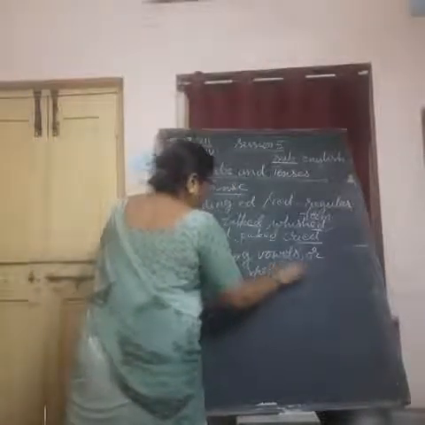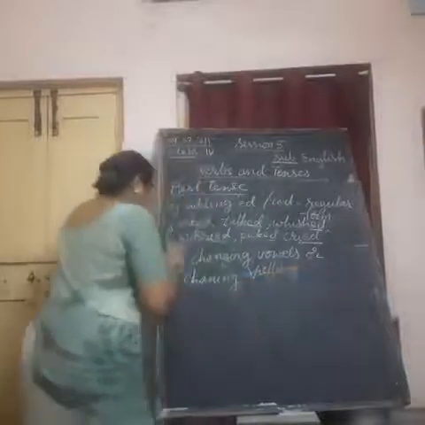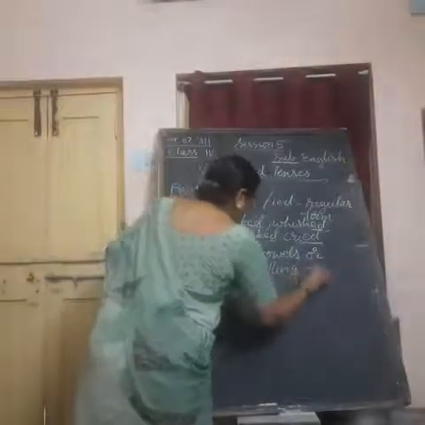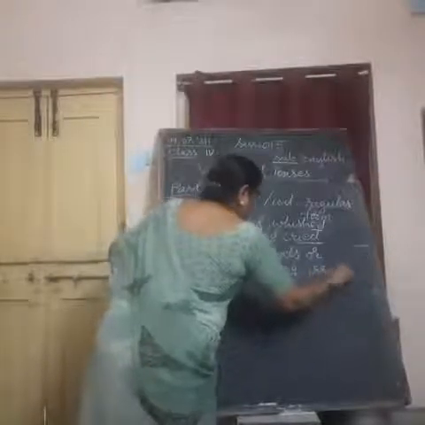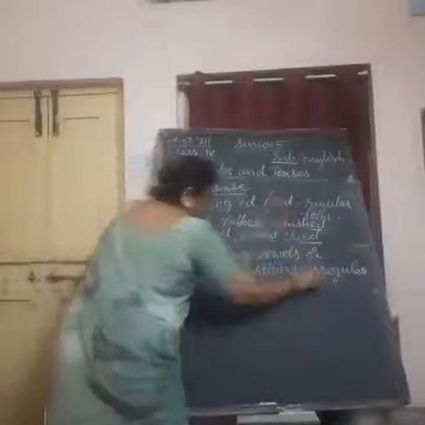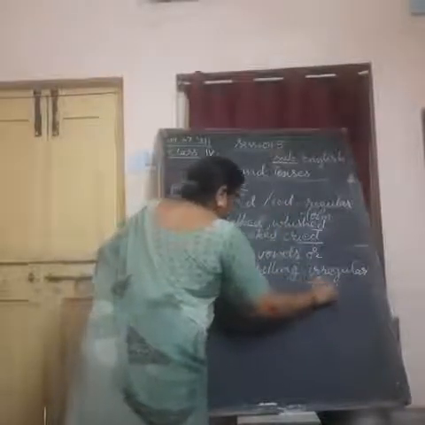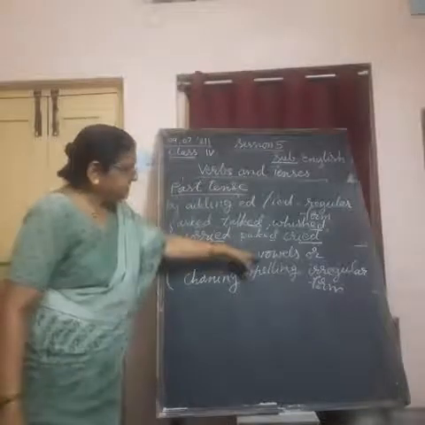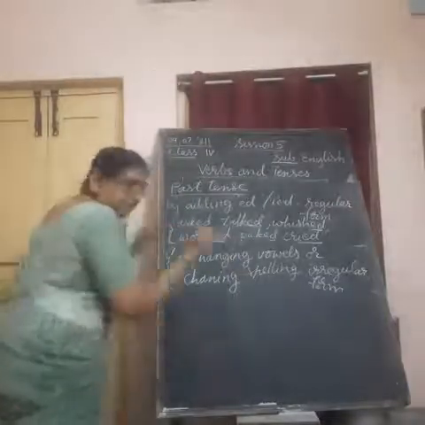We form the past tense. This type of changing is called irregular form of verbs. Irregular tenses. We call it irregular form. Understand? It is called irregular form. What we do here? We change vowels in the middle. Just now I told you.